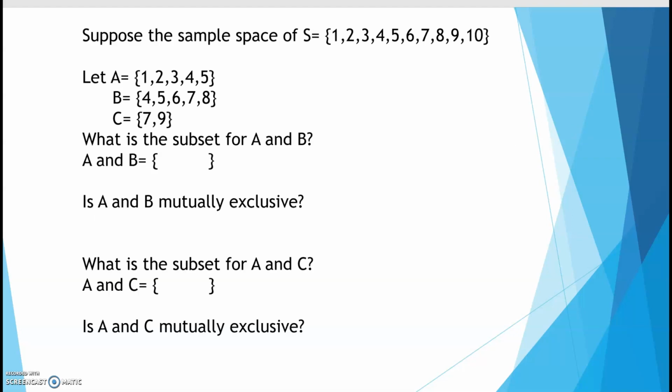So if we look at this, we got a sample space going from 1 to 10. And then we've got our 3 events here, A, B, and C. So those are our subsets from our sample space set up here from 1 to 10. So what is the intersection of A and B? We're going to find the things that are common between A and B. So that's a 4 and a 5. Okay, so these share things that are common between the two.